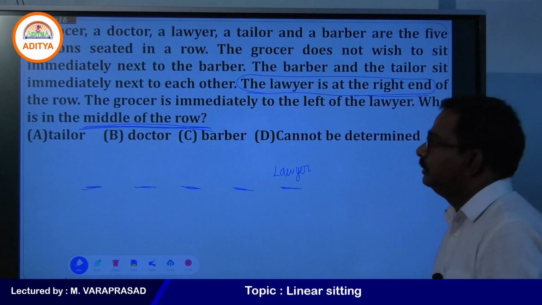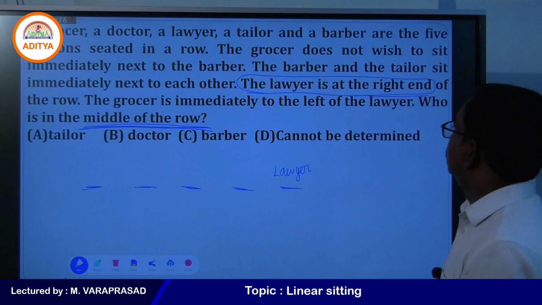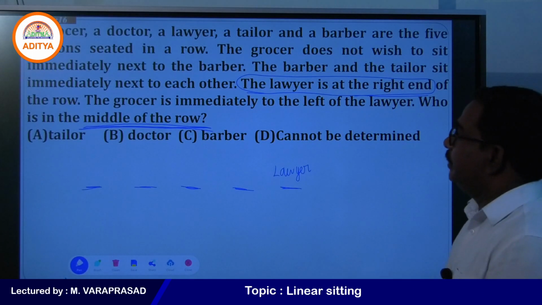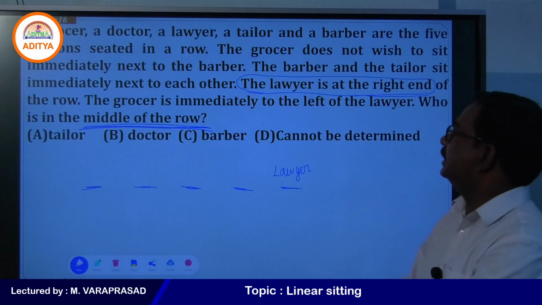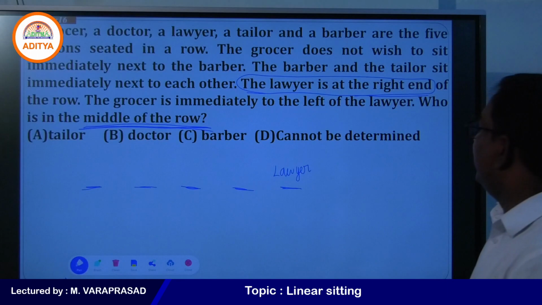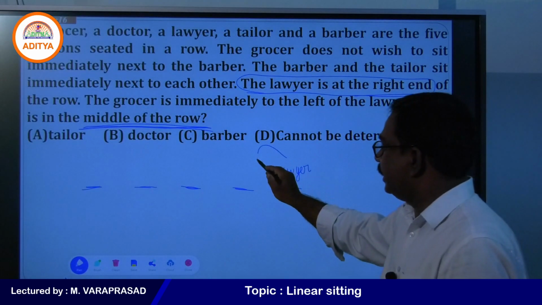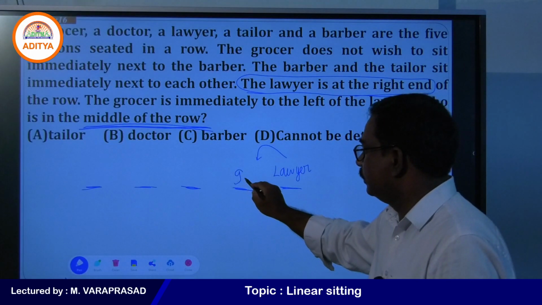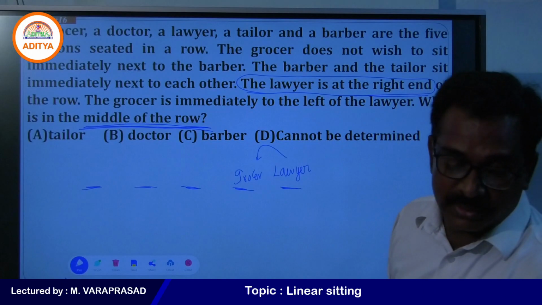Now, what is given there? The grocer does not want to sit immediately next to barber. The barber and the tailor sit immediately next to each other. The grocer is immediately to the left of the lawyer. Immediately left of the lawyer, grocer. Right?